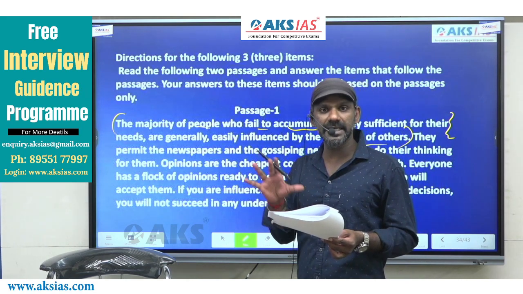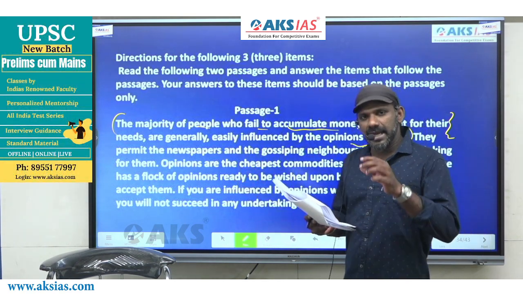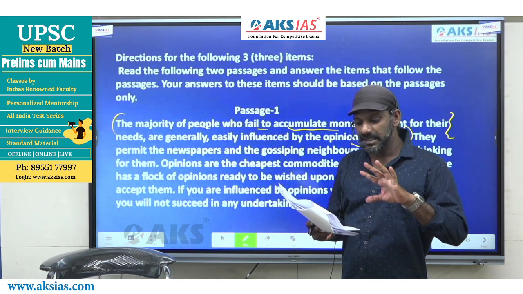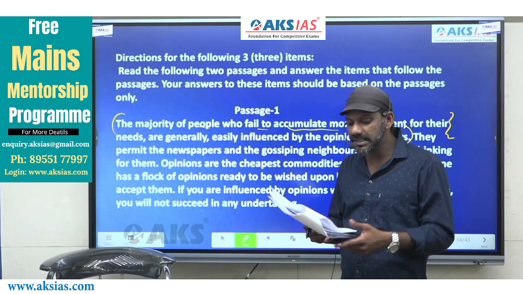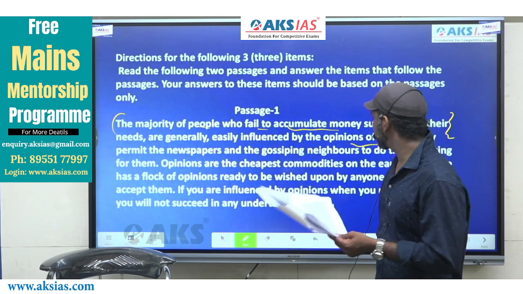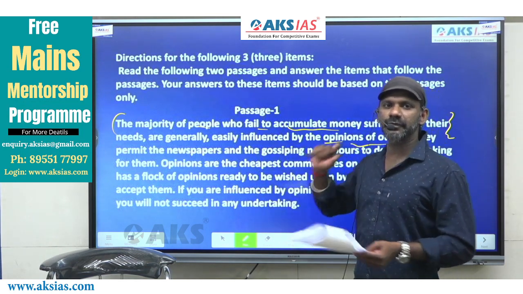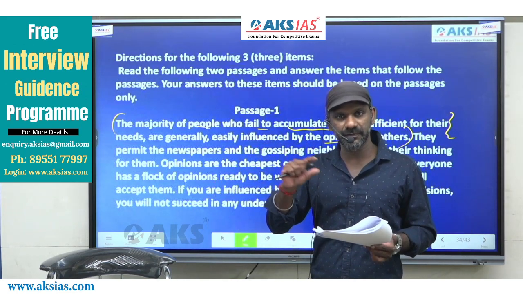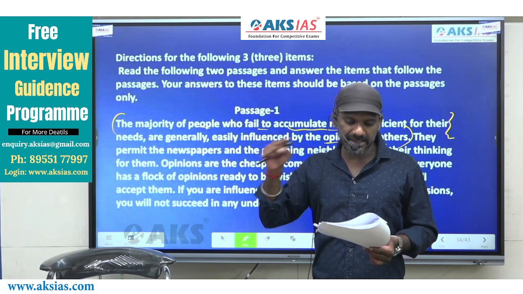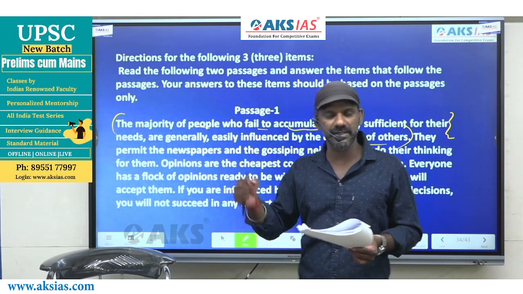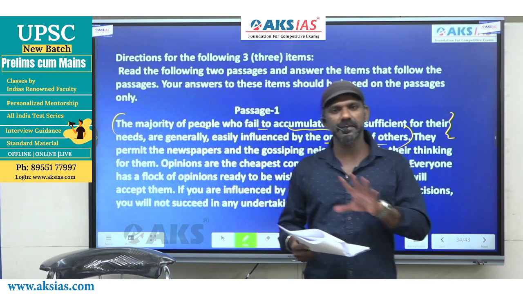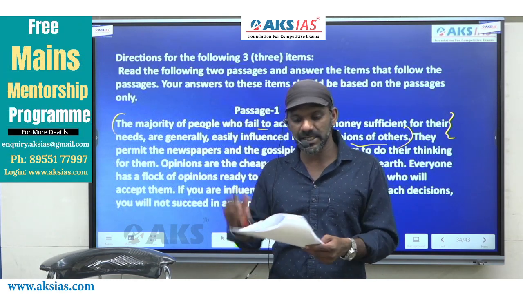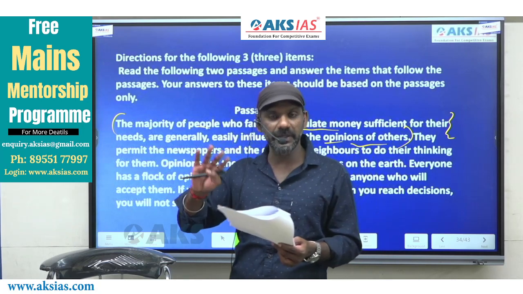And among the people who fail to accumulate money for their needs, the majority of those people are generally influenced by the opinions of others. So general term, people fail to accumulate money for their needs, and the majority of the people who fail to accumulate money for their needs are generally influenced by opinions of others.